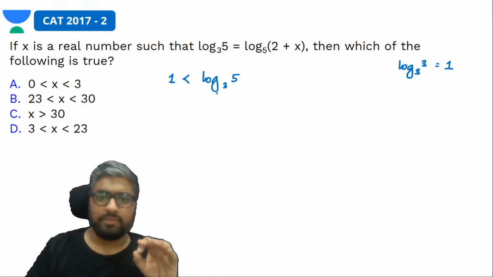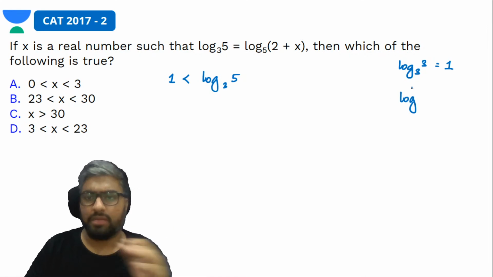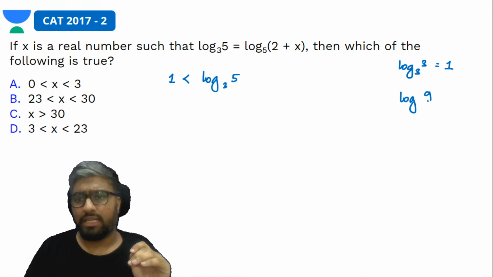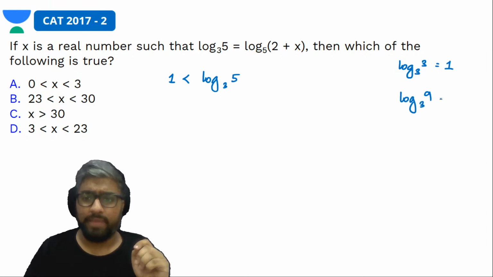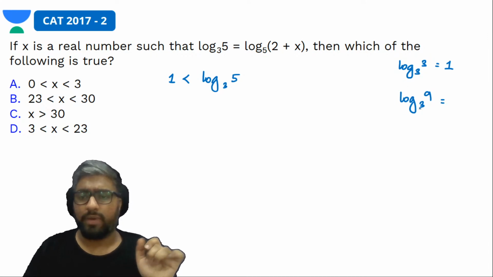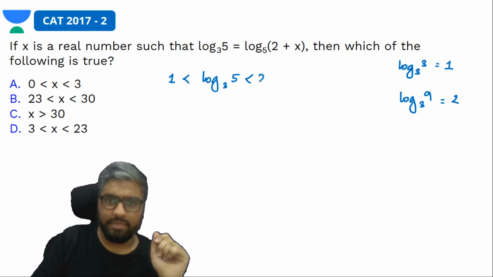Yes, this will definitely be more than 1. Yeah, ठीक है. Now let's look at the other part of the range. क्या बचेगा यहाँ पे log, अच्छा तो let's look at this. Log 9 to the base 3 क्या है, what is log 9 to the base 3? This would be log 3 square to the base 3, that is 2. Yes, that basically means this term.